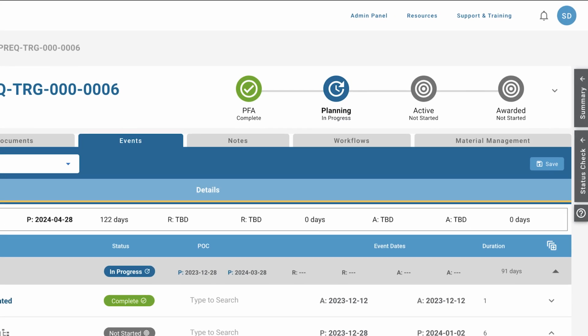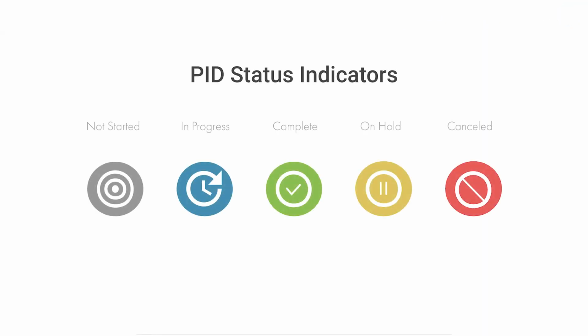All PIDs are labeled with a status that tells users where the PID is in the procurement process. Indicators show if a status has been completed, in progress, or not started. If a PID is on hold or canceled, you will only see the hold or canceled indicator.